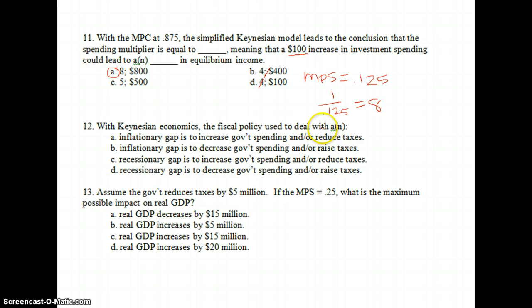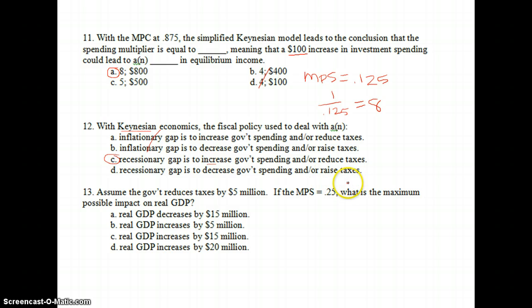Number 12, Keynesian economics, the fiscal policy used to deal with what? An inflationary gap or recessionary gap. With Keynes, our main concern was recessionary, so let's eliminate A and B. And in a recessionary gap, we need to stimulate spending, therefore we want to increase government spending and/or reduce taxes. So C, our answer for number 12.